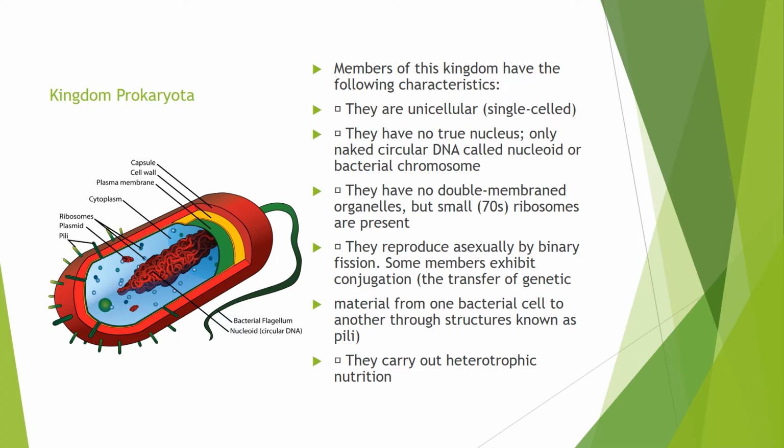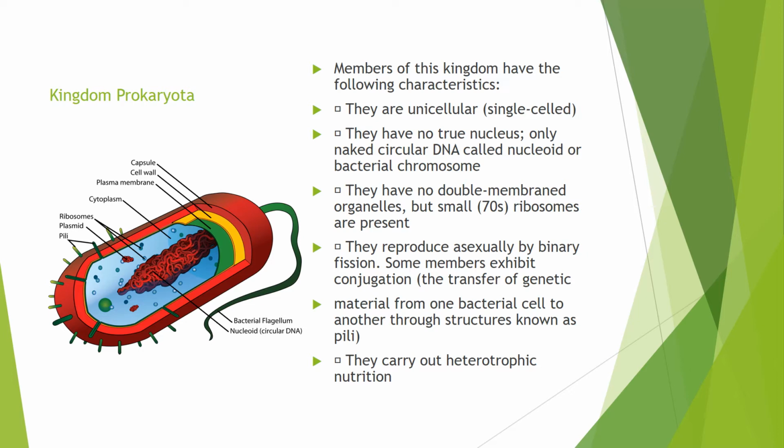Under kingdom Prokaryota, remember we said we've got bacteria. You should be able to identify a bacteria, to draw and label it. So members of this kingdom, they are unicellular, meaning that they are single-celled. They don't have a true nucleus. They've got a circular DNA which lies freely in the cytoplasm. They also have no double membrane organelles.